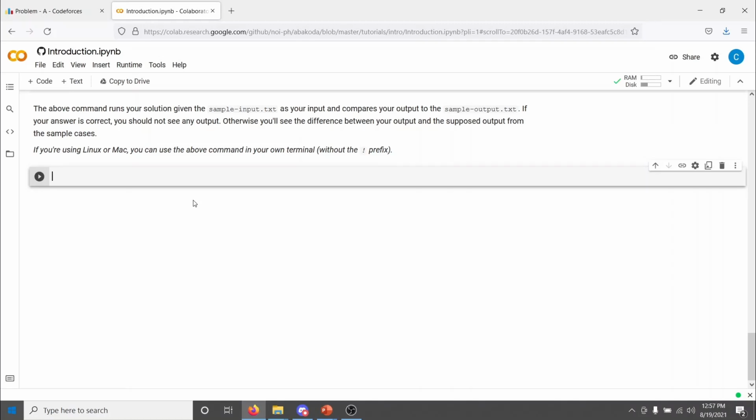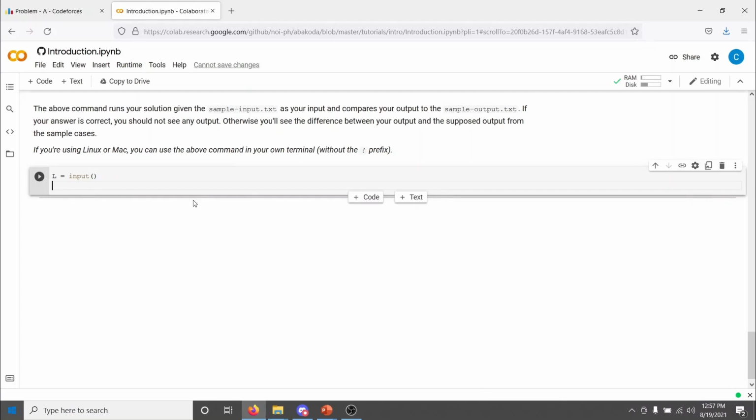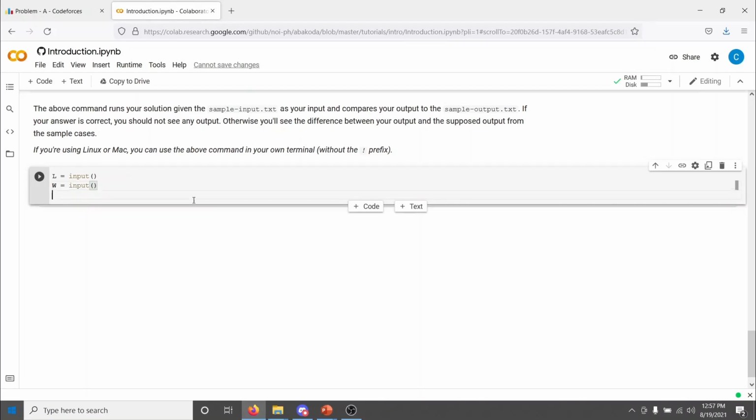First, we read the value of the first line, which should contain the value of L. So I'll read that like that. And then we'll read the value in the second line, W equals input. And we know that the area of a rectangle is equal to the length multiplied by the width. So after reading those from the input, we'll print out L times W. Alright, this looks good. Let's submit it on Codeforces.